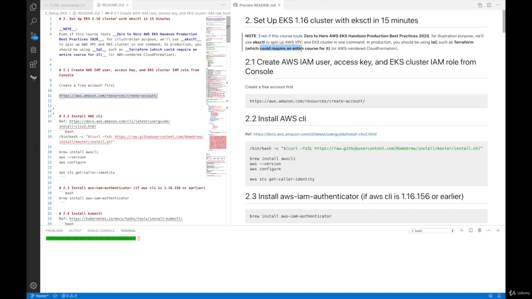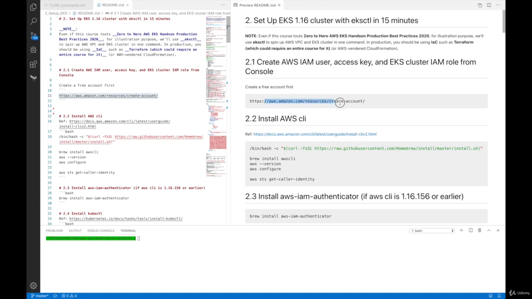So I'm not going to use Terraform for this course, but eventually you should be able to spin up an AWS VPC and EKS cluster using Terraform. First, section 2.1, let's create an AWS IAM user, access key, and an EKS cluster IAM role from the console. To do that, let's create an AWS account first.